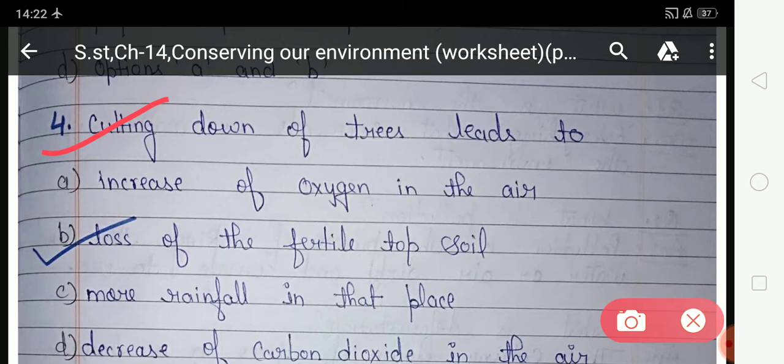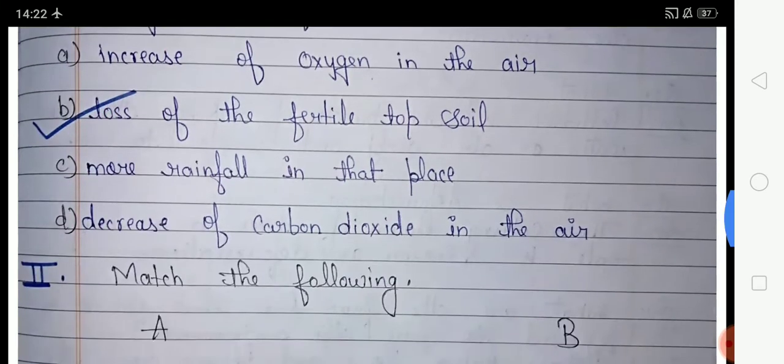So cutting down of trees lead to loss of the fertile topsoil, because the roots of the tree hold the soil together, soil tightly, then soil erosion doesn't happen. So when there's a cutting down of trees, then it leads to loss of the fertile top layer of soil. So your option B is correct and you have to tick the option B, and here option B is already ticked.